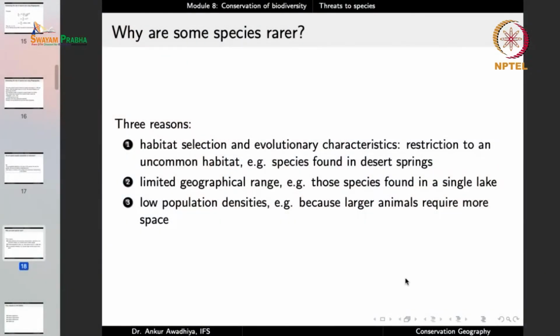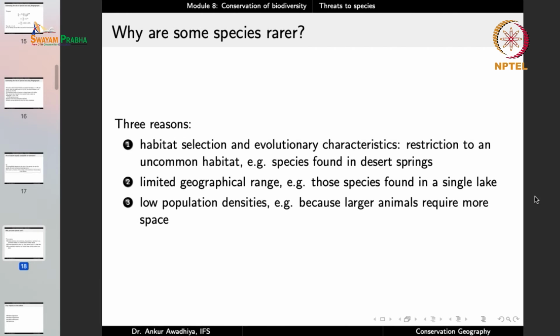So through evolution, it has been selected that these animals will have very few offspring. Similarly, tigers. In the case of tigers, one litter will typically have 2 to 3 cubs, and these cubs will remain with the mother for 2 to 3 years, so that the tiger population does not increase so much that it goes beyond the carrying capacity of the habitat. So this is another factor why certain species are rare, because they have low population densities.